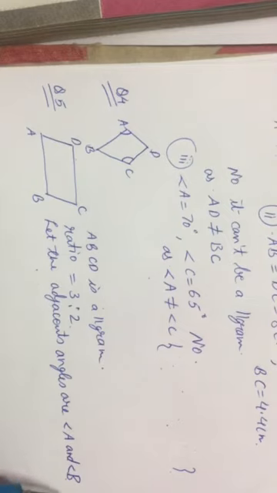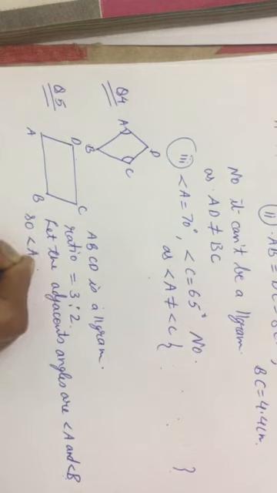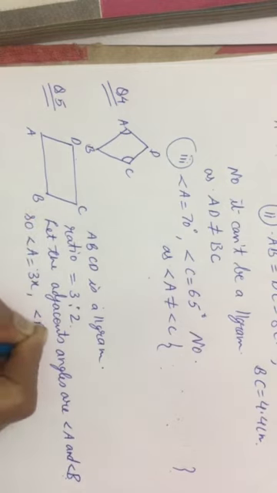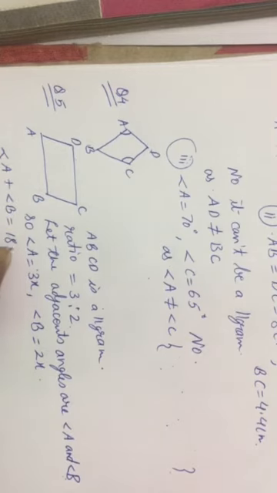Now, they are saying that their ratio is 3:2. So angle A is equal to 3x, angle B is equal to 2x. Now, as you know that in a parallelogram, adjacent angles are supplementary. So angle A plus angle B is equal to 180 degrees.